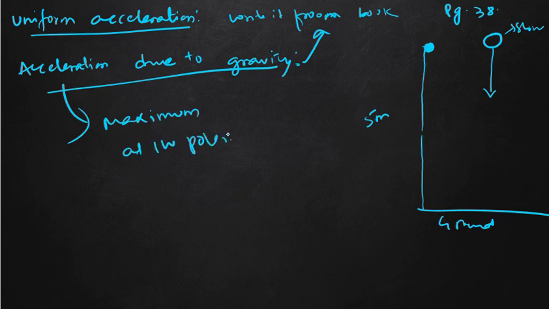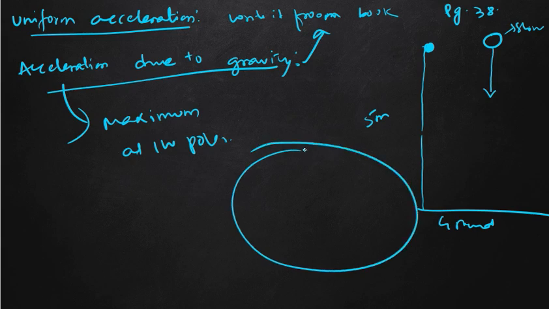Its value with respect to the poles decreases if the body is taken towards the equator. Suppose this is our earth, here will be our North Pole and South Pole. If the height decreases, that means we are going towards the center of the earth, either from this direction or from north or from the south. So its value with respect to the pole decreases if the body is taken towards the equator, or to a higher altitude, or deep inside a mine.